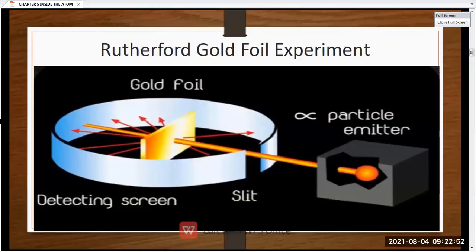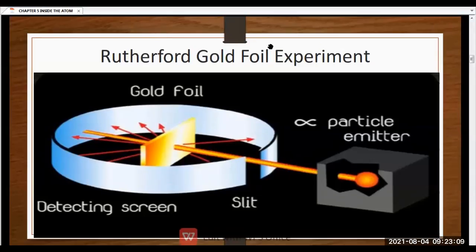The plum pudding model of an atom was widely accepted for understanding the structure of atoms, and we could understand what an atom is.